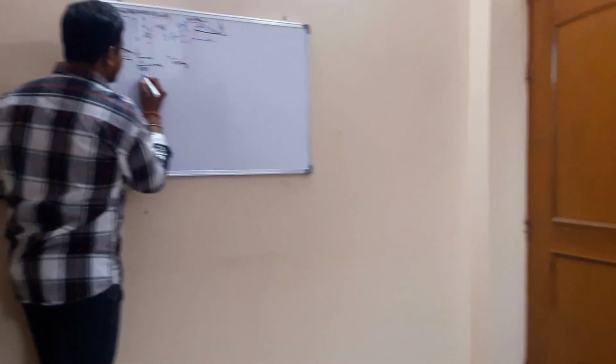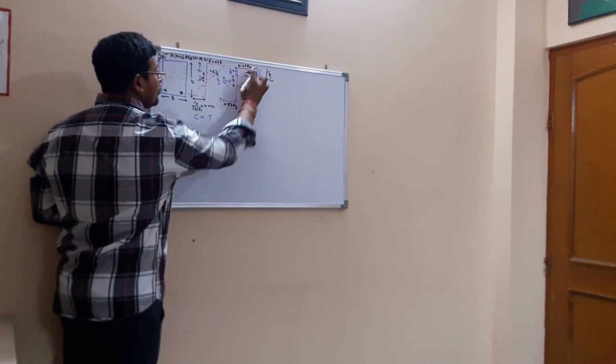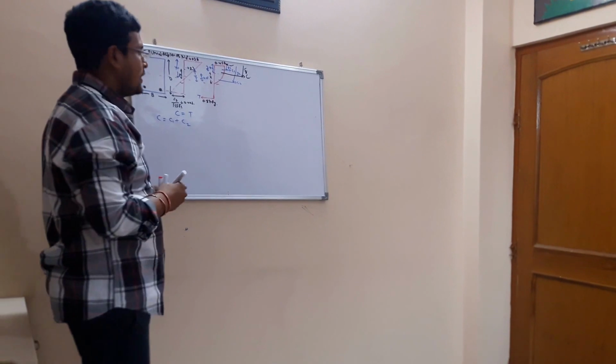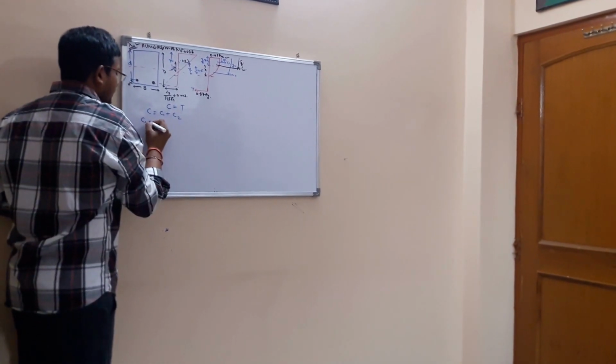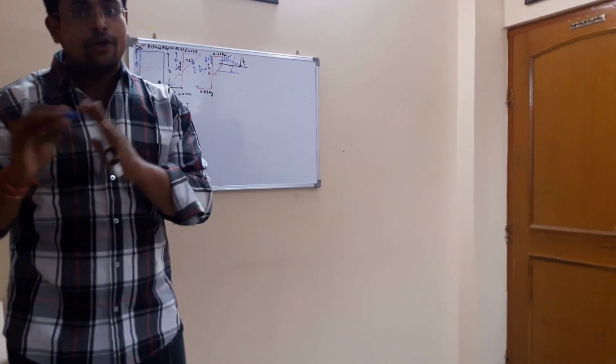How will we calculate? Compression equal to tension. Firstly, we have to calculate the compression. Total compressive force will be C1 plus C2. Now, firstly we will calculate C1. What is C1? C1 is a force. Force means stress into area.